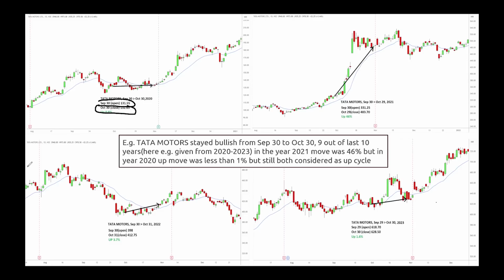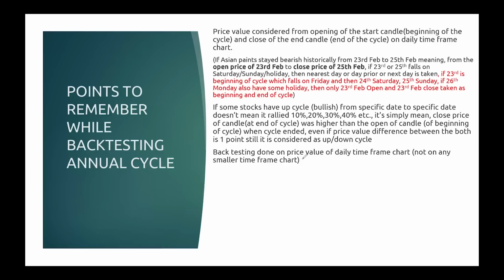Okay. And next one is that backtesting is done on the price values of the daily time frame chart, not on any smaller time frame chart. What is the difference between the daily time frame chart and a smaller time frame chart? When you check the closing price of any stock on the daily time frame chart, you may see a different price, but when you go to a smaller time frame, say a 5 minutes chart, same stock, same exchange, you will see the price has a small difference. What is the reason for it?